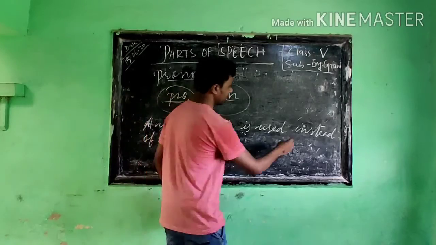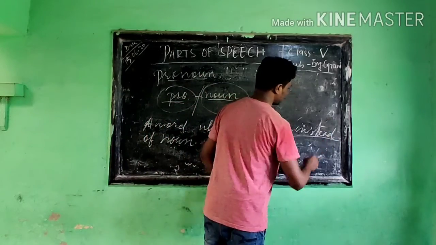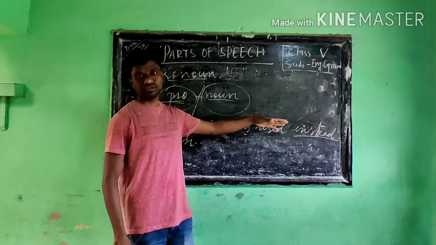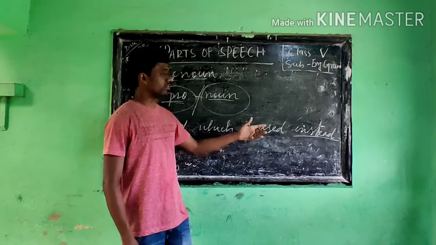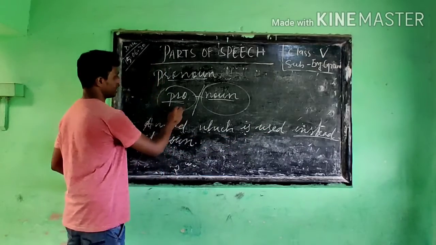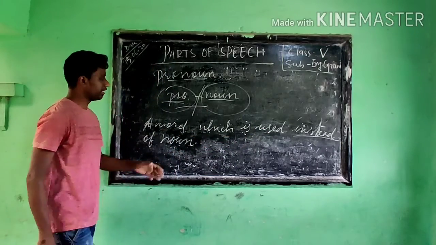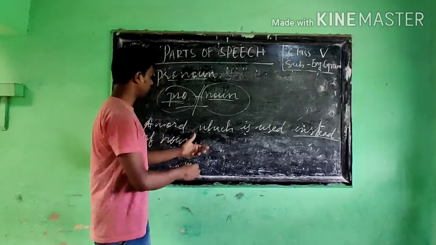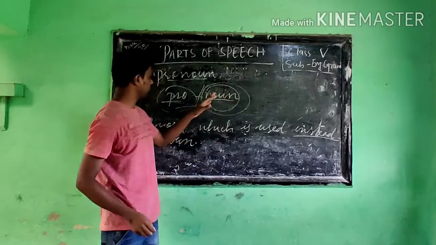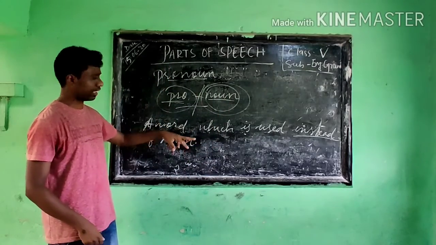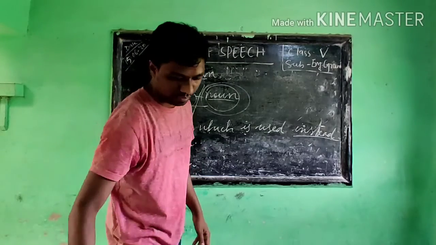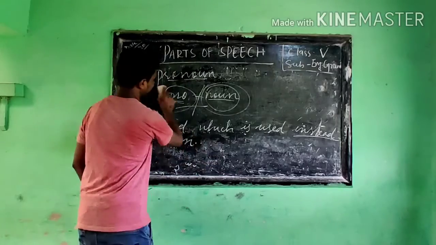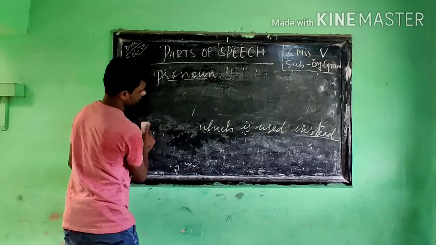Instead means in the place of. In the place of a noun we use something else, and that becomes a pronoun. So instead of this noun we use some other word, and that is called a pronoun. Alright, so we shall see the examples for better clarification.